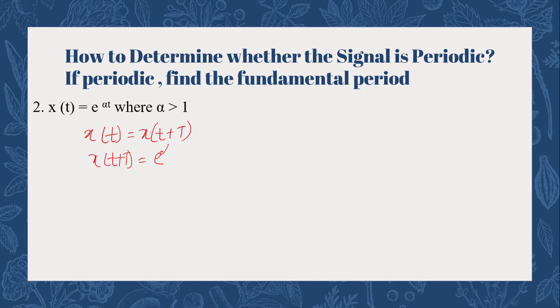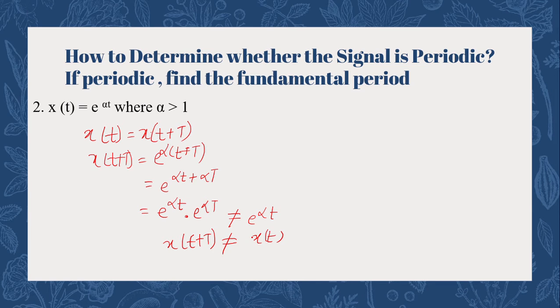So what will be the value of x(t + T) for our given question? It is e^(alpha(t + T)), which equals e^(alpha t + alpha T), and we can write it as e^(alpha t) times e^(alpha T). So definitely it is not equal to e^(alpha t), because that is our x(t), and this is our x(t + T). Both sides are not equal. So we can conclude that the given signal is non-periodic in nature.